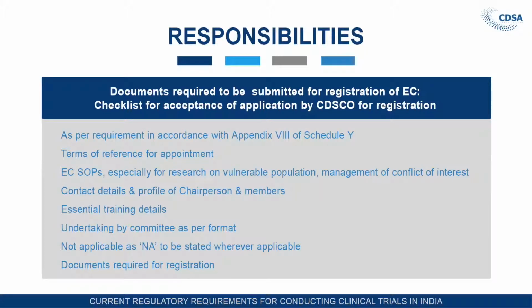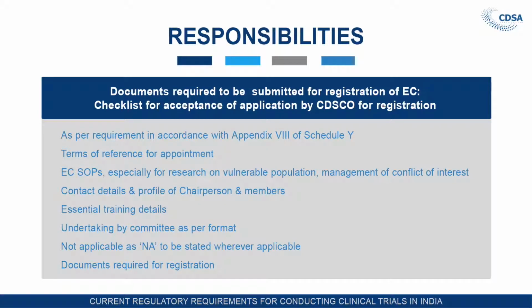Essential training details. We have seen that the member should be conversant with schedule Y, then good clinical practice guidelines, ICMR guidelines. So they should undergo the training, and in this regard they should provide the training certificate that the members appointed are really conversant with the good clinical practice guidelines.